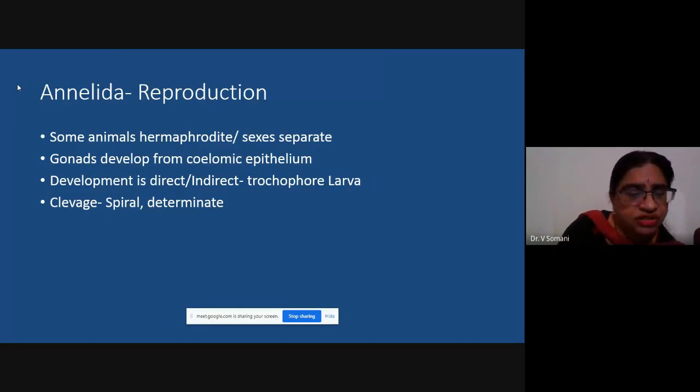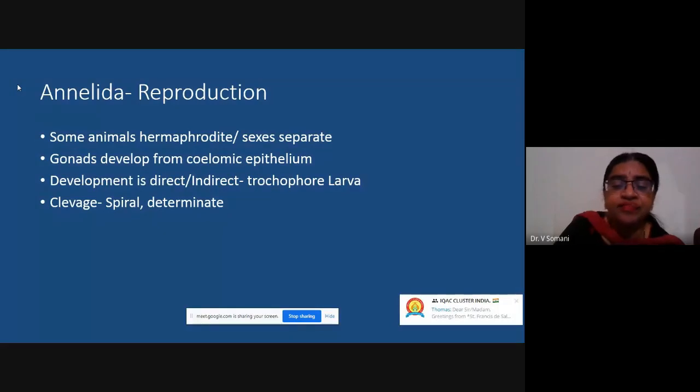Now how do they reproduce? Many of these worms are hermaphrodite in nature, like the earthworm. They will have a set of testes as well as ovaries. Okay, or in some of the annelid worms, the sexes might be separate. Coelomic epithelium will give rise to gonads, that is testes or ovaries, and development can be direct, directly producing the worm, or it may be indirect, that is eggs will give rise to a larva. The larva may not look like the adult organism, and then the larva will transform into the adult organism.